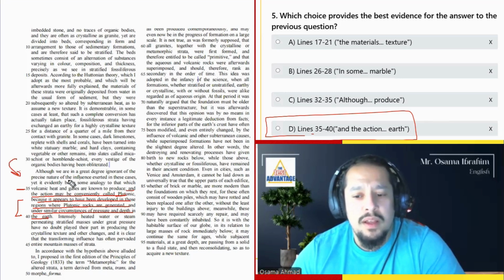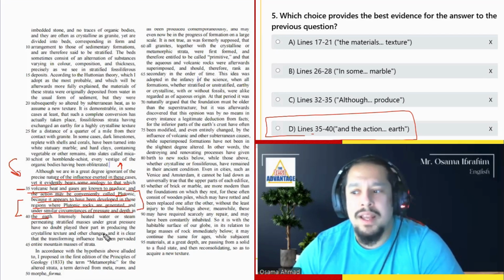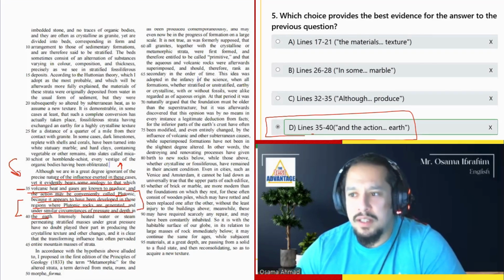The nature of the influence exerted in these cases, this part here, yet it evidently bears some analogy to that which volcanic heat and gases are known to produce. Then it goes on to explain what the effect is. So answer D is the best answer.